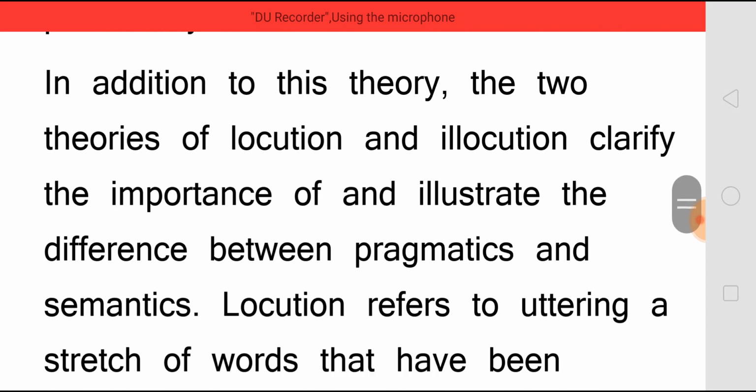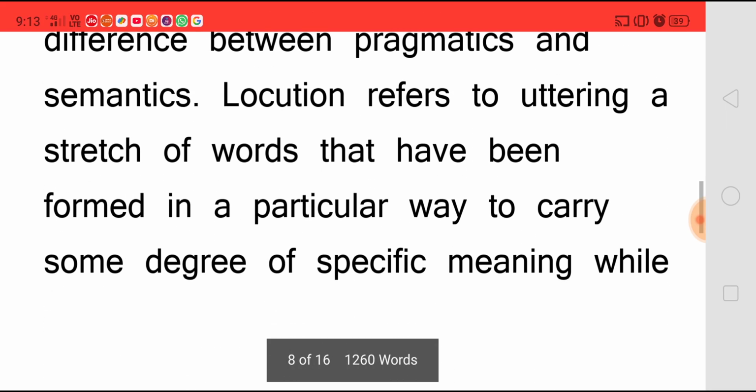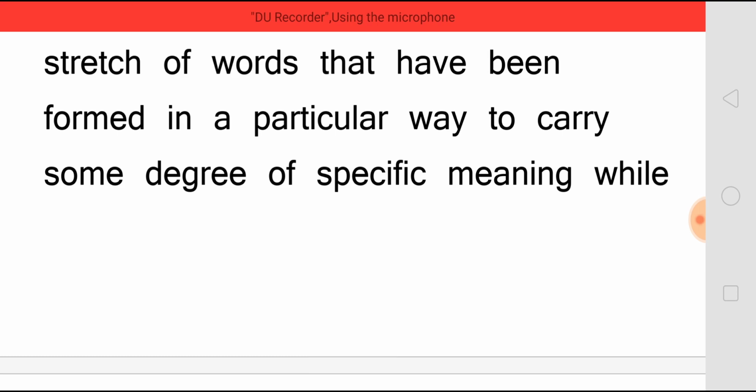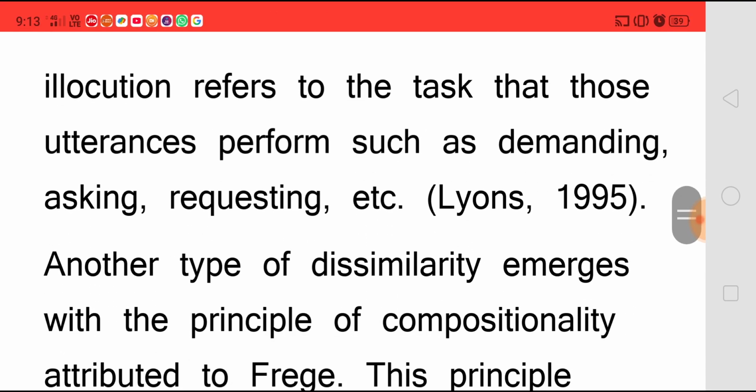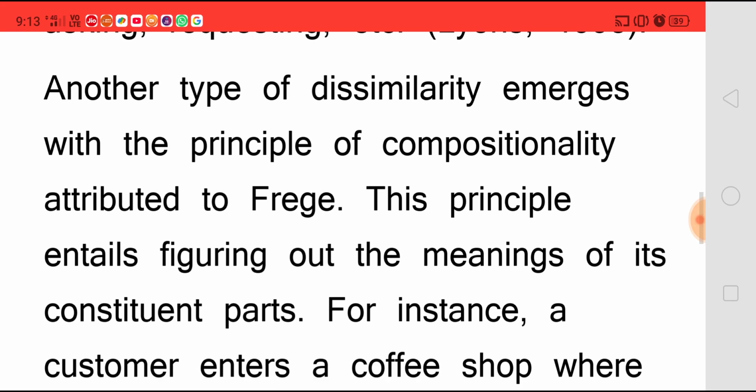In addition to this theory, the two theories of locution and illocution clarify the importance of and illustrate the difference between pragmatics and semantics. Locution refers to uttering a stretch of words that have been formed in a particular way to carry some degree of specific meaning, while illocution refers to the task that those utterances perform, such as demanding, asking, requesting. Another type of dissimilarity emerges with the principle of compositionality attributed to Frege.